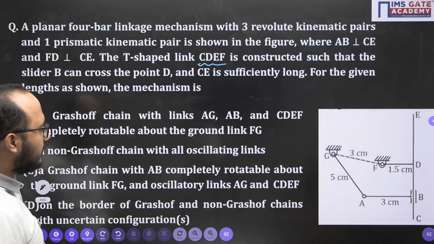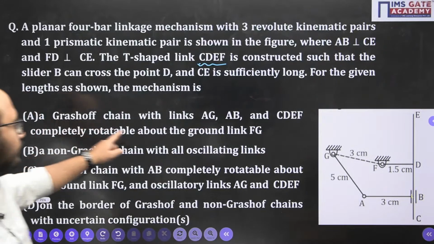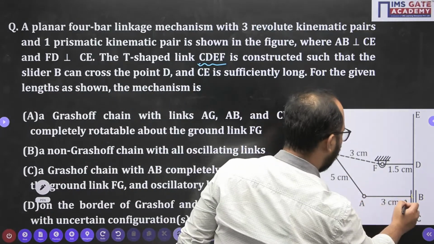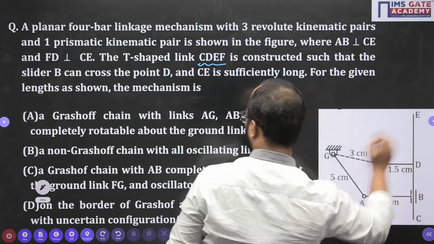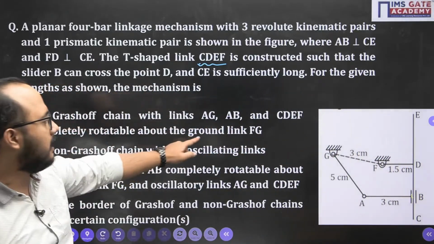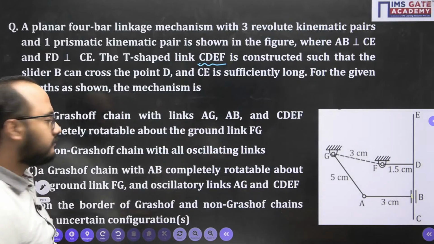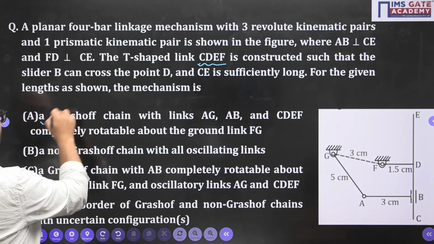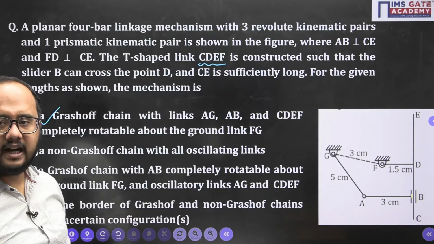So accordingly, we can see option A: Grashof chain with links AB and CDEF T link completely rotatable about the ground link FG. So the answer will be option A.